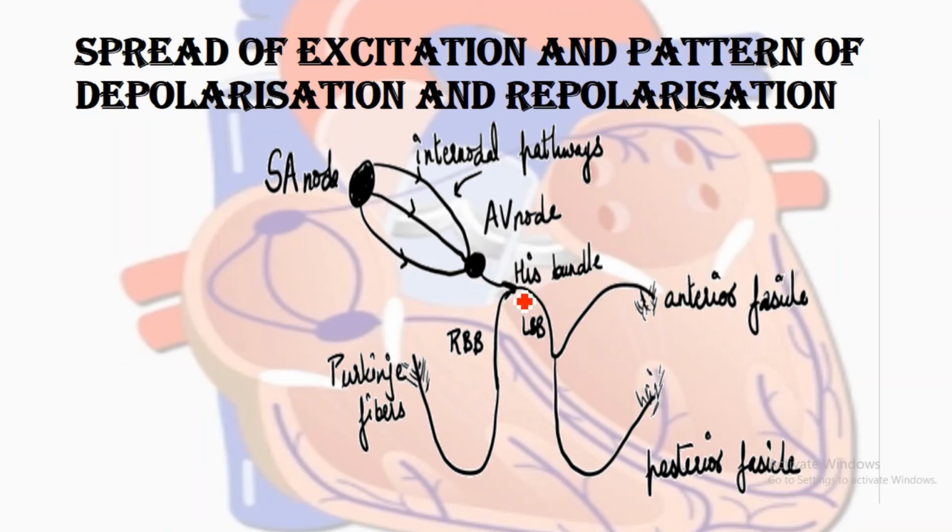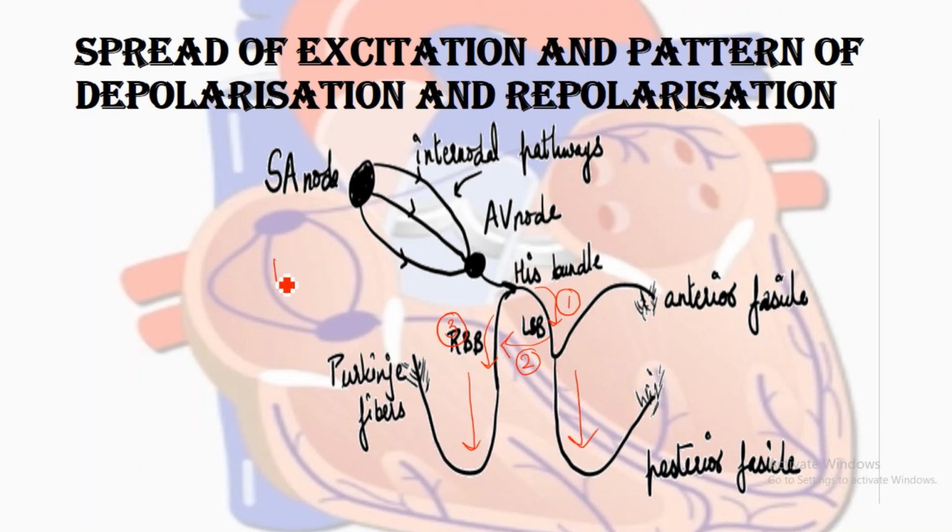The His bundle enters into the interventricular septum, and after entering, the depolarization wave first goes to the left bundle branch, then passes across the interventricular septum and goes to the right bundle branch. And from there, the impulse goes towards the apex of the heart.